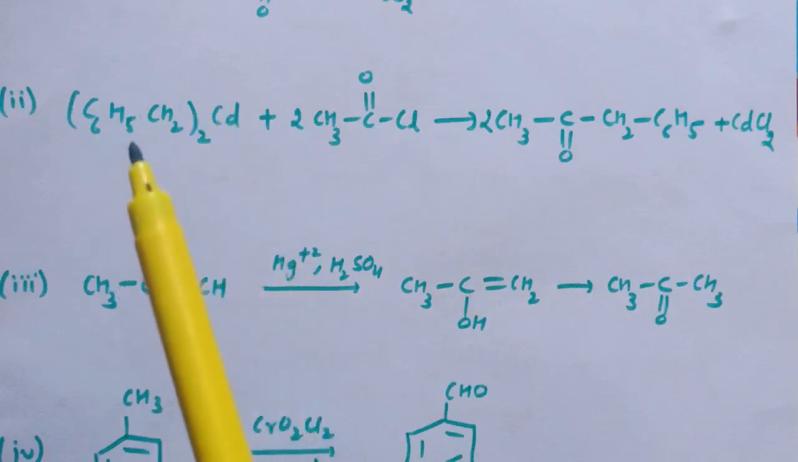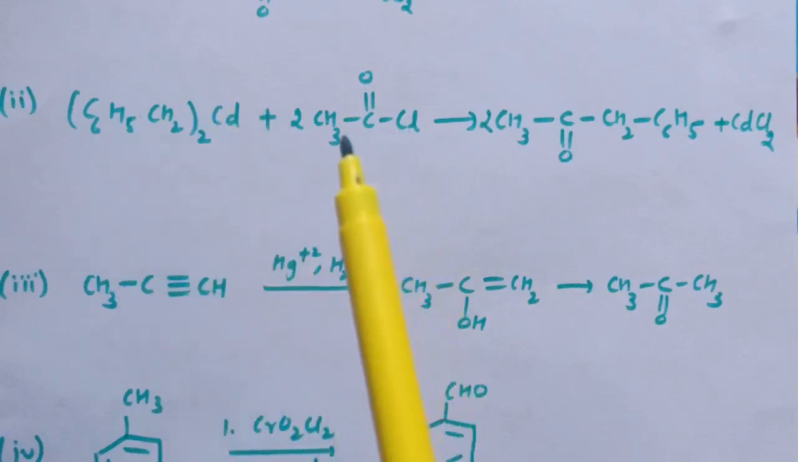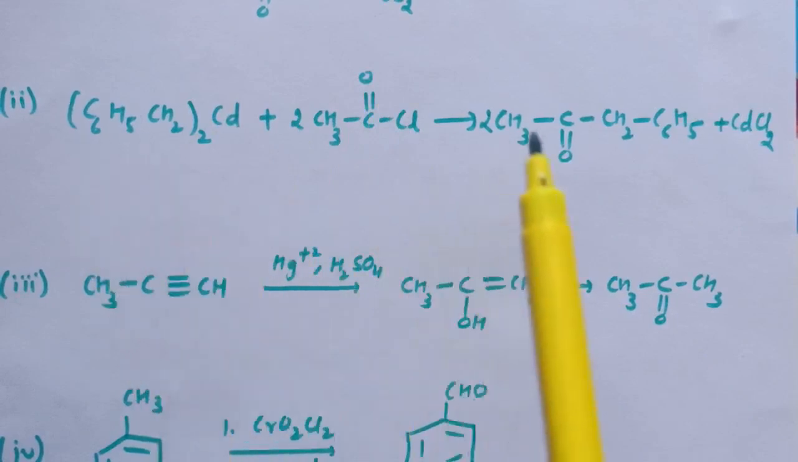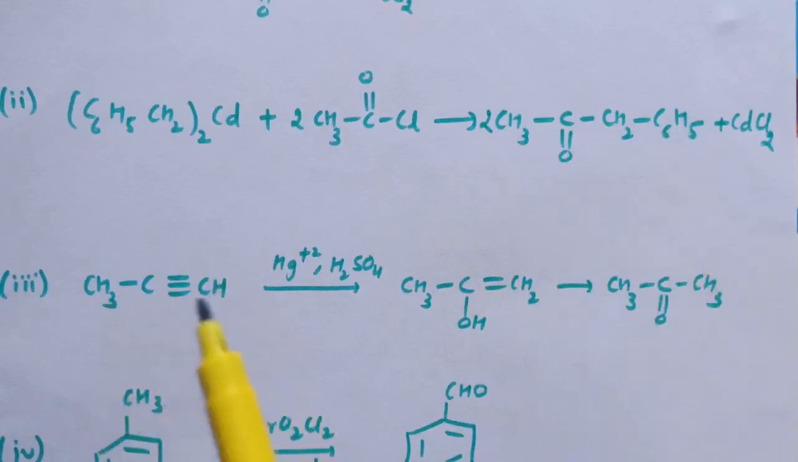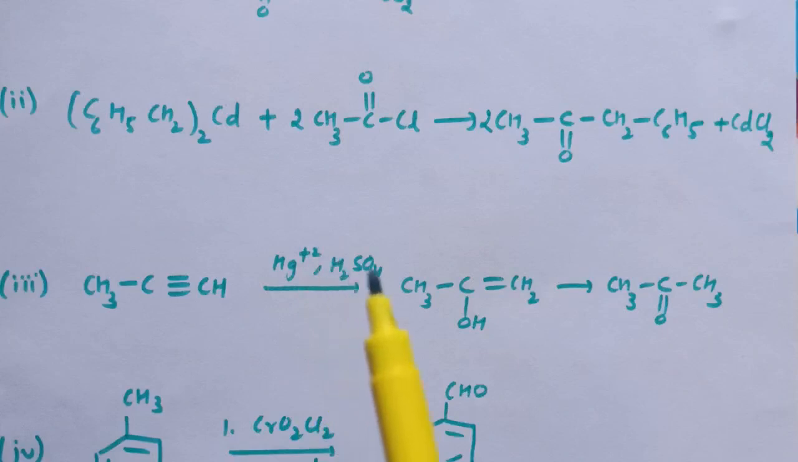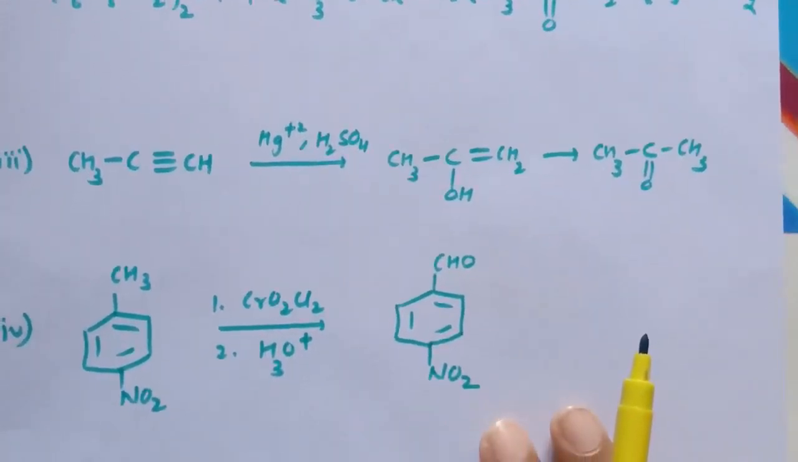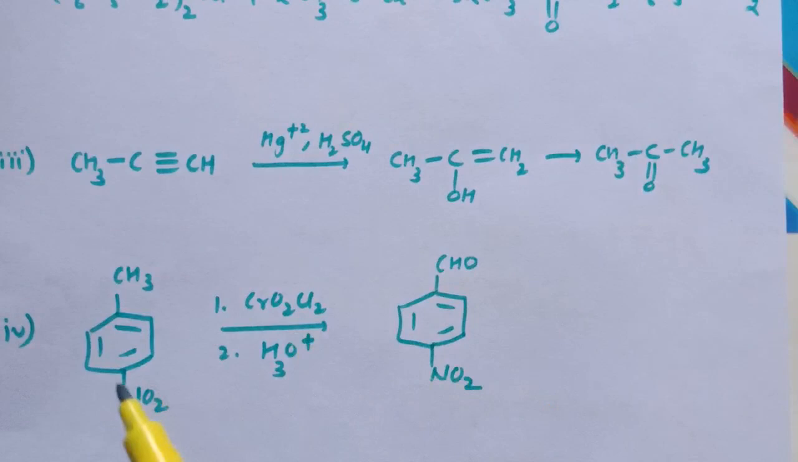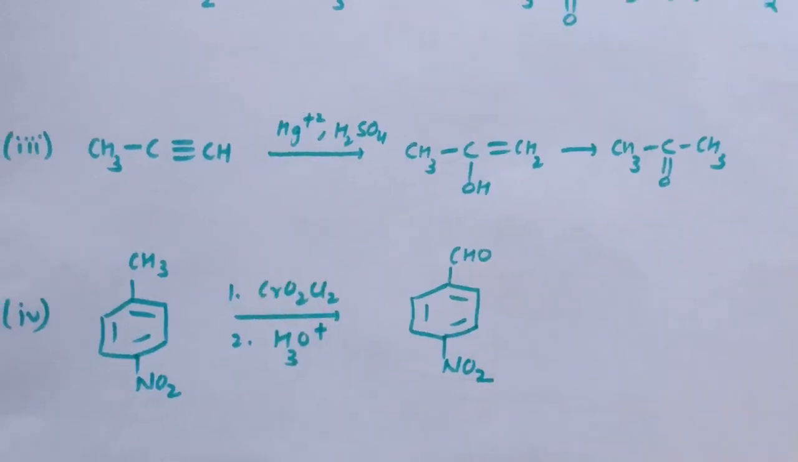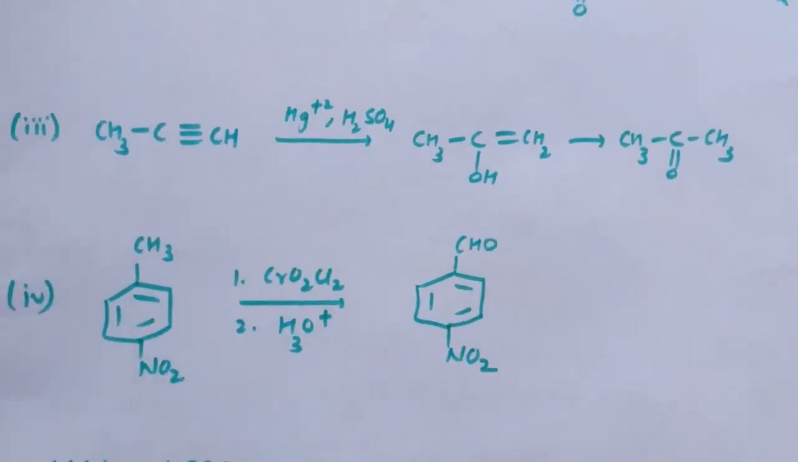Next is reaction of dialkyl cadmium with CH3COCl. So this is the preparation of ketone. So here the ketone is formed. Third is reaction of ethyne in presence of Hg2+ and H2SO4. So here addition of water takes place and this ketone is formed. Next is reaction of 4-nitromethylbenzene in presence of CrO2Cl2 followed by hydrolysis. So this is Etard reaction. This CH3 group converts to CHO.